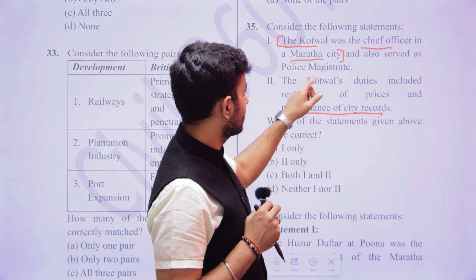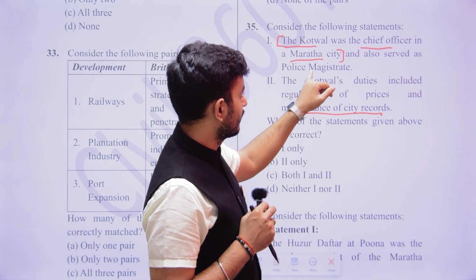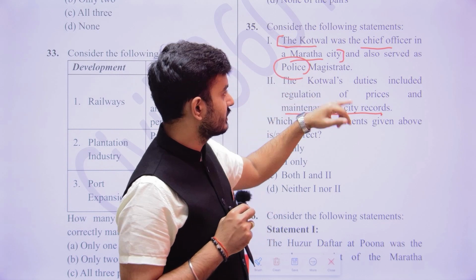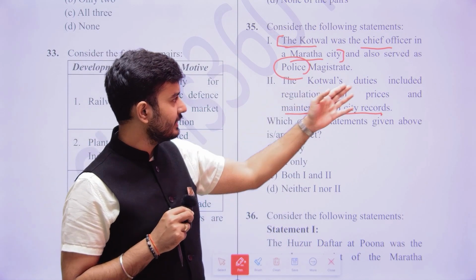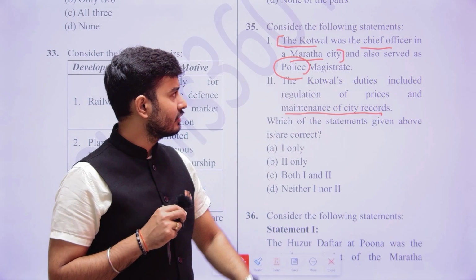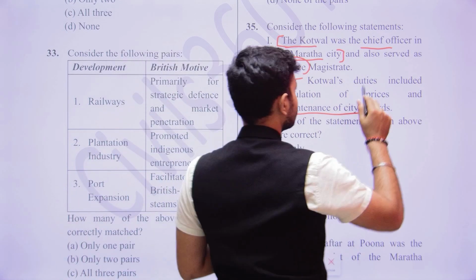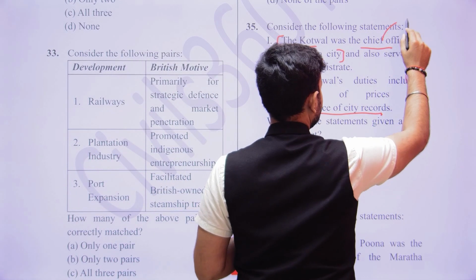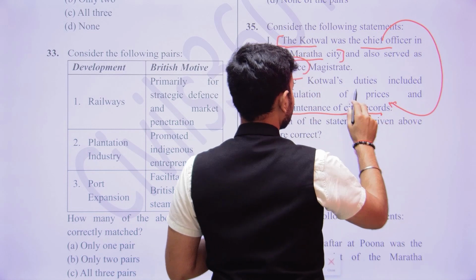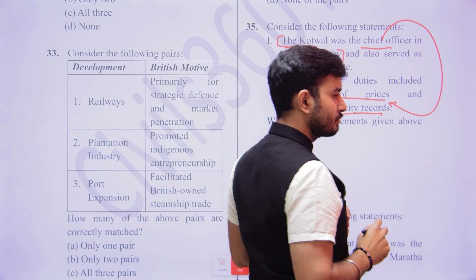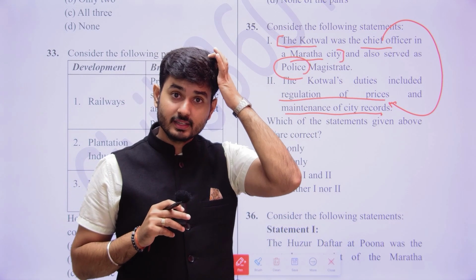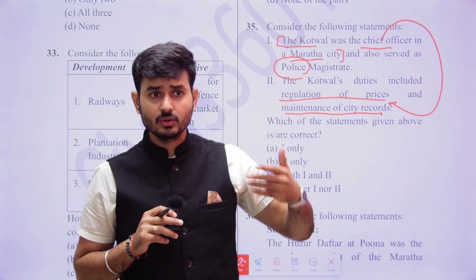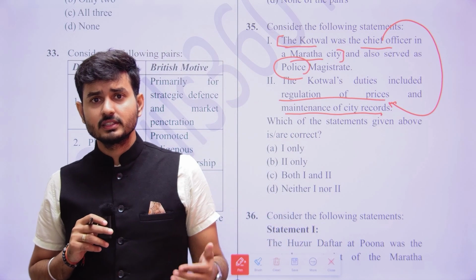He also served as the police magistrate, which meant supervision and regulation of the main area, and that included regulation of prices. Whoever would be the chief officer would automatically also have the regulation of prices, looking into unfair trade practices and all of those things.